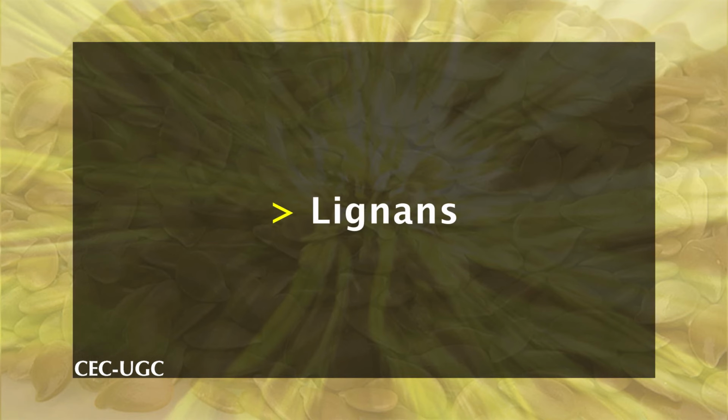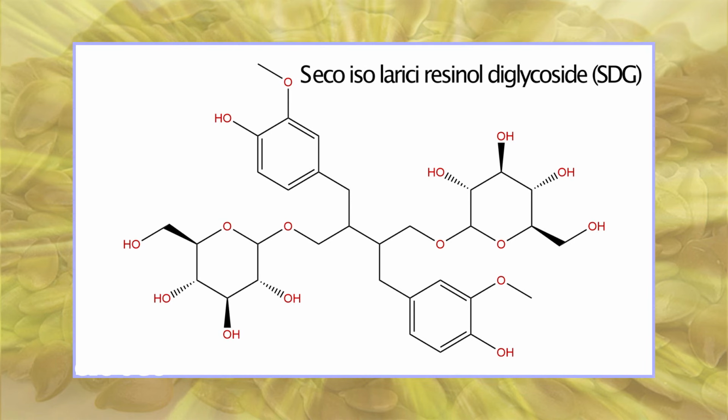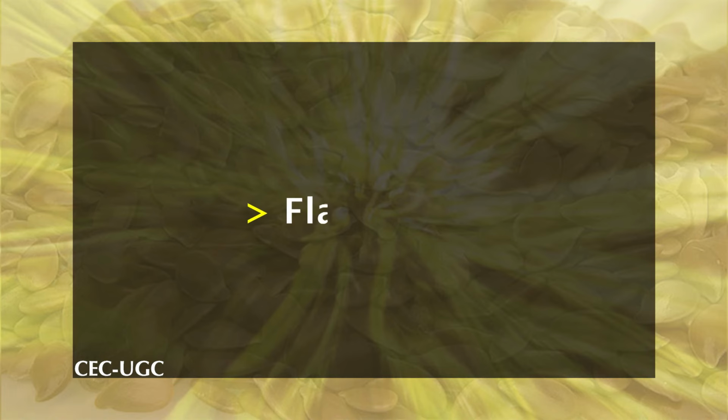Lignins. Plant lignins are phenolic compounds. They are biologically active phytochemicals with apparent anti-cancer and antioxidant potential. Flax is a particularly rich source of a lignin called secoisolariciresinol diglycoside. SDG is a plant lignin that is converted by bacteria in the colon of humans and other animals to mammalian lignans. Flavonoids.